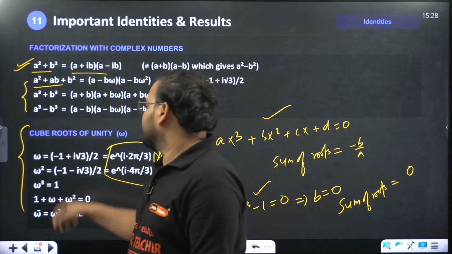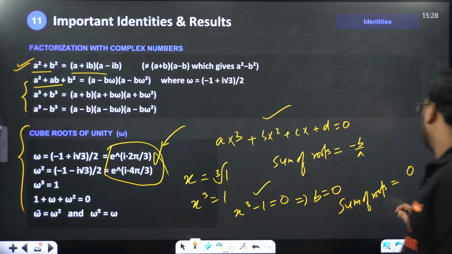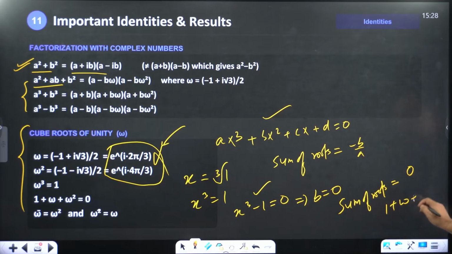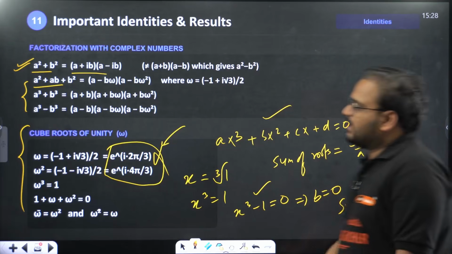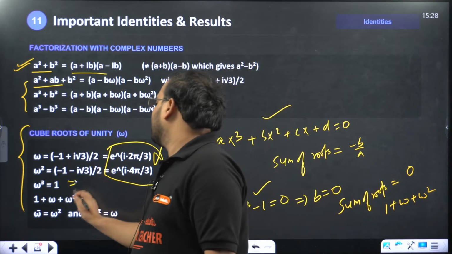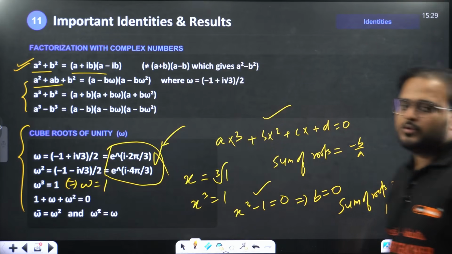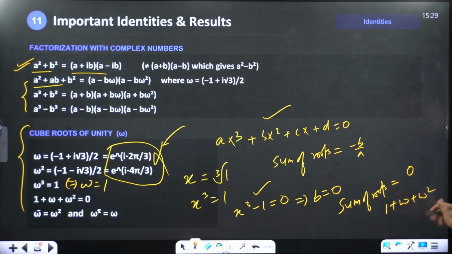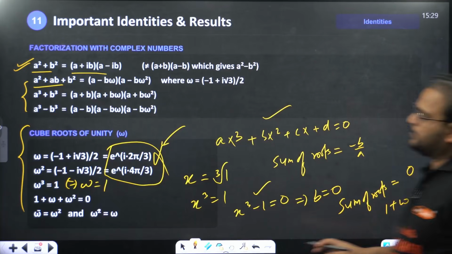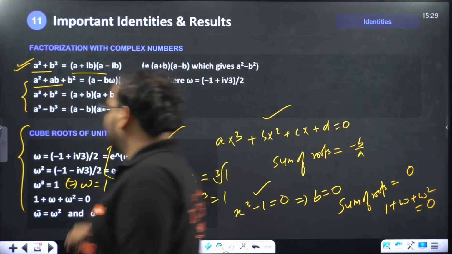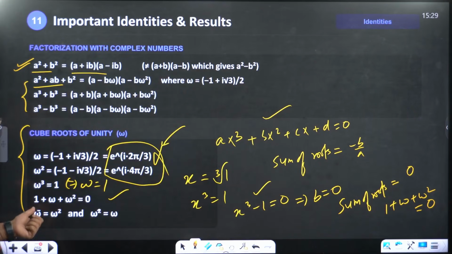So what happens over here? You simply write this as 1 plus omega plus omega square equal to 0. That's why it's written over here. Can you see? Omega conjugate is omega square and omega square conjugate is omega.